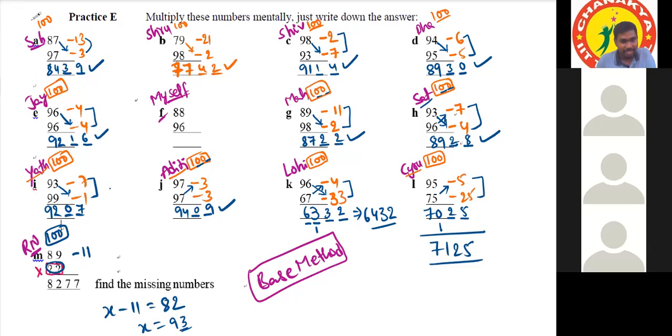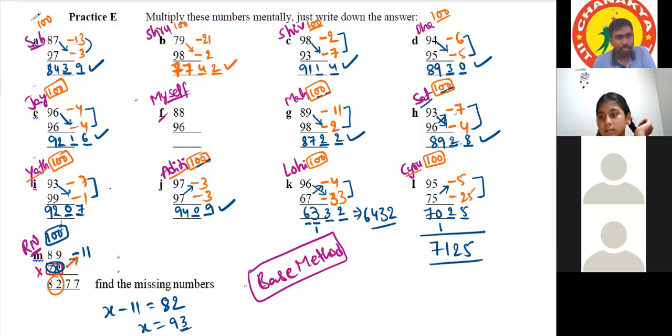Taking 93 minus 7, we take 91 as X. So we'll do crosswise operation, correct? X minus 11 should be 82. When it comes to this side, it will be plus sign. So 82 plus 11 equals 93.